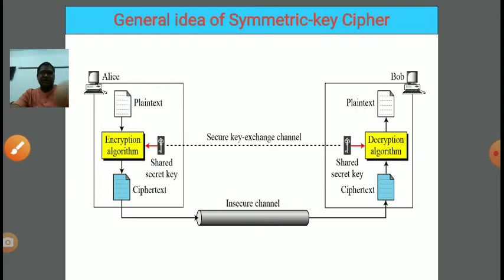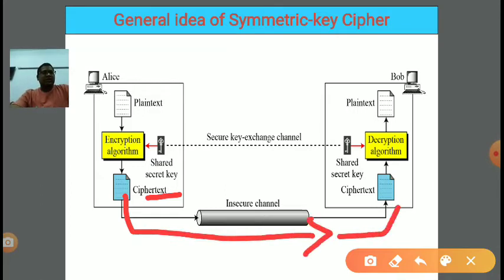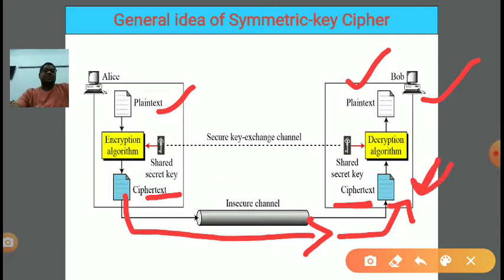So now our resultant is ciphertext. This ciphertext will be transmitted over the insecure channel, right? Now at the receiver the input coming is ciphertext, right? Now what do we require? Plain text. Bob is the receiver, who wants the message in the form in which Alice has sent it. Alice sent plain text, so Bob also wants plain text, right? But at the receiver end we have received the message in the form of cipher, because it is encrypted, right? So we need to convert this encrypted message into plain text.